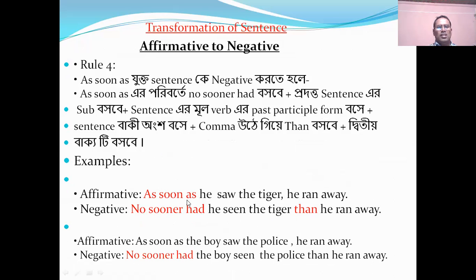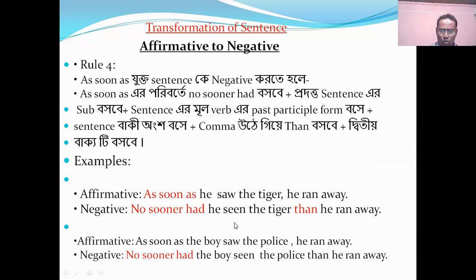Dear learner, we get as soon as here in an affirmative sentence, and if we make it negative, we have to use no sooner had. But we have to change the verb. Saw will be seen, since we use had here. Let's see another example. As soon as the boy saw the police, he ran away. No sooner had the boy seen the police, then he ran away.